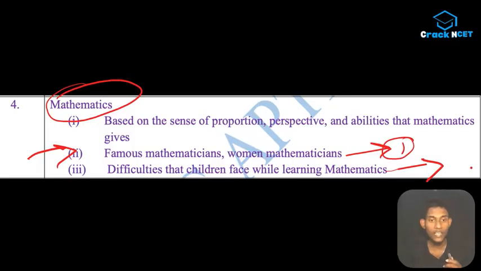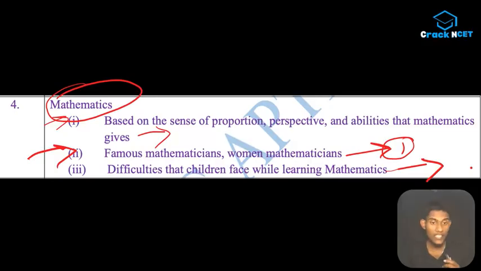ठीक है, so the first subtopic is based on the sense of proportion, perspective and abilities that mathematics gives. ठीक है, लेकिन the thing is, according to the previous trends, the number of questions from this area is really less, and I have only seen one question. We will discuss that too. Okay, but that is also not exactly connected with this subtopic. But still, we will be just doing it.